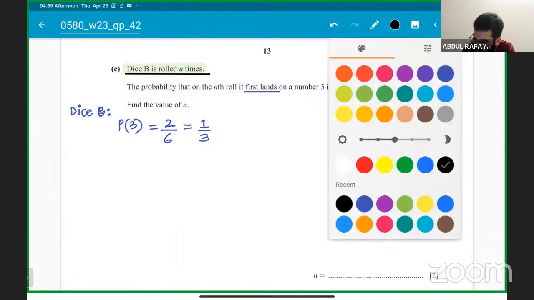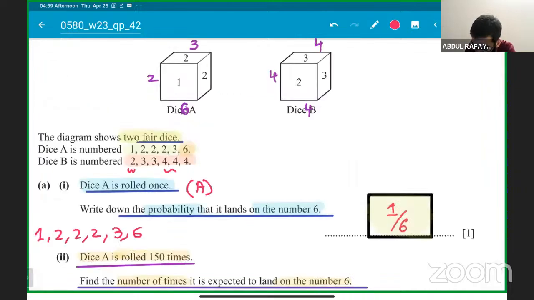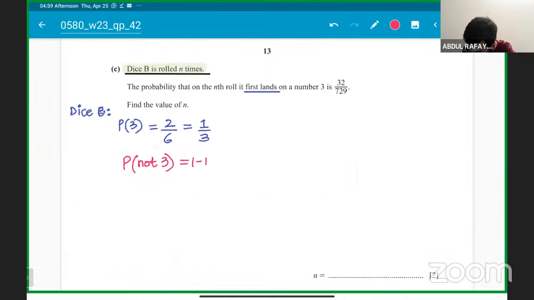What we need to understand is, what will be the probability of not having 3? The probability of not having 3 means that it can come 2 or it can come 4. So the probability of not having 3 will be 1 minus 1 over 3, that is basically 2 over 3. So what the question becomes is, we don't know how many times 2 over 3 is coming. First, we are getting not 3.